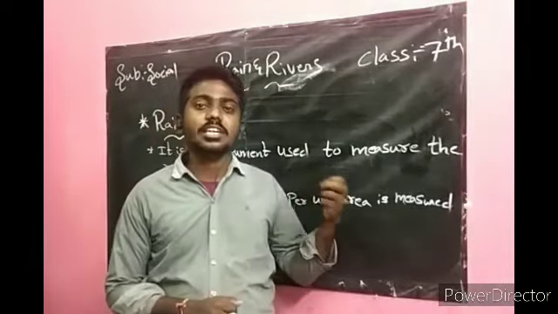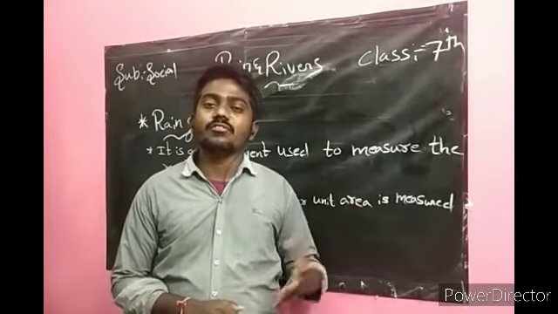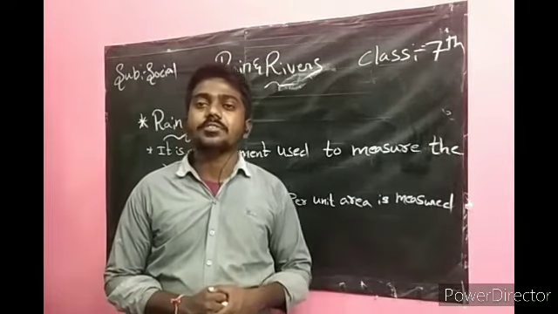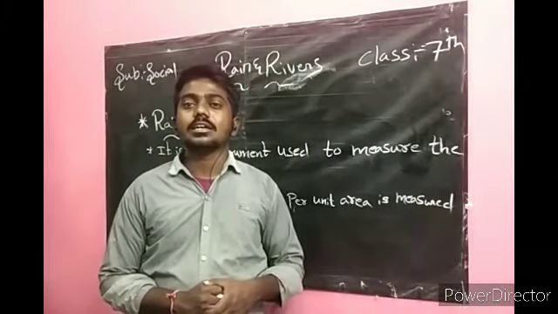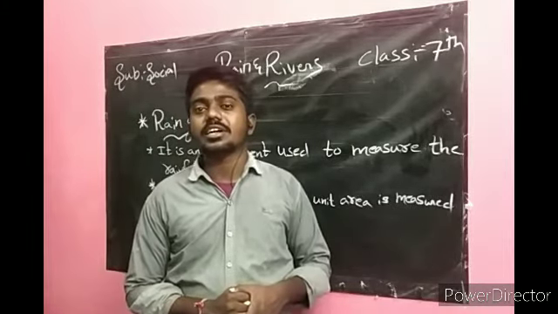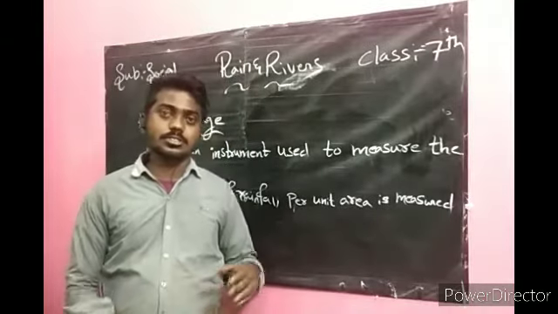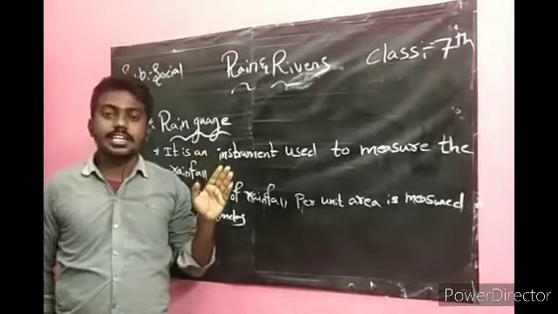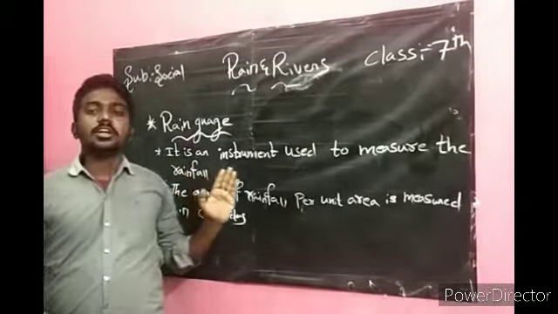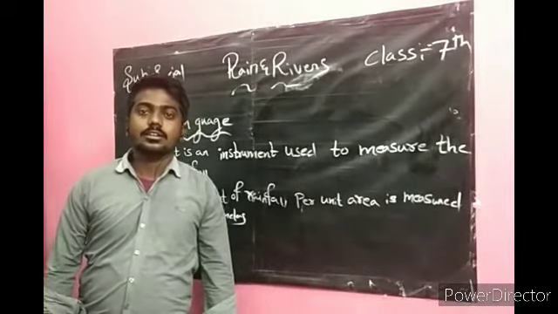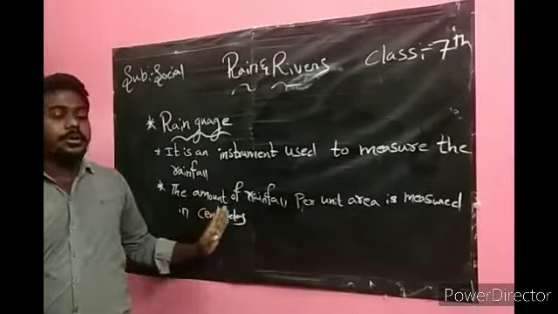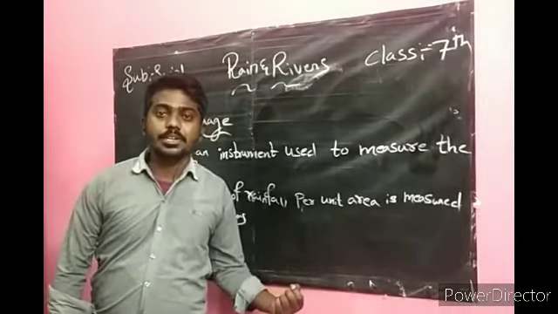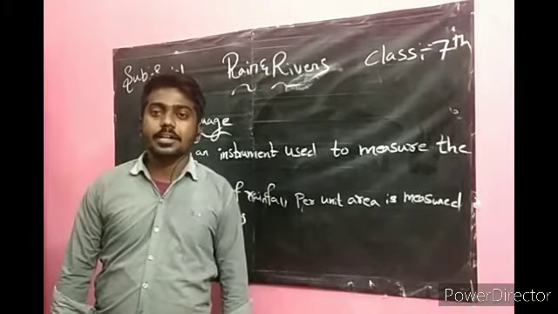We can calculate for 10 days. We can calculate for 1 month also. By keeping the bottle in an open place for 1 month, we can calculate 1 month of rainfall in our region in centimeters. This is about the experiment. This is about the rain gauge. It is an instrument used to measure the rainfall, and the amount of rainfall per unit area is measured in centimeters, and we also explained the experiment.